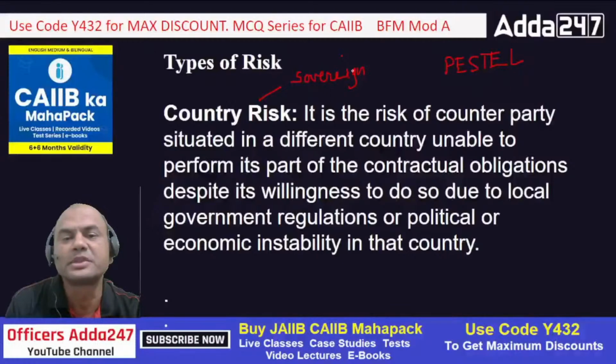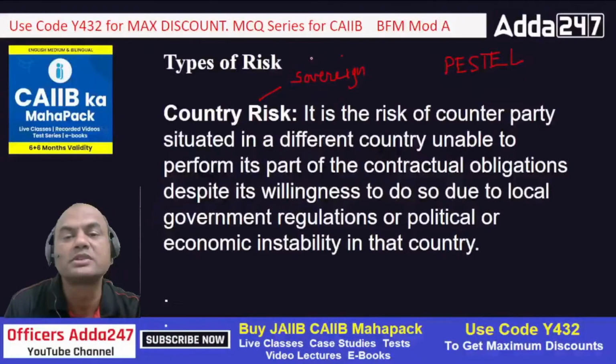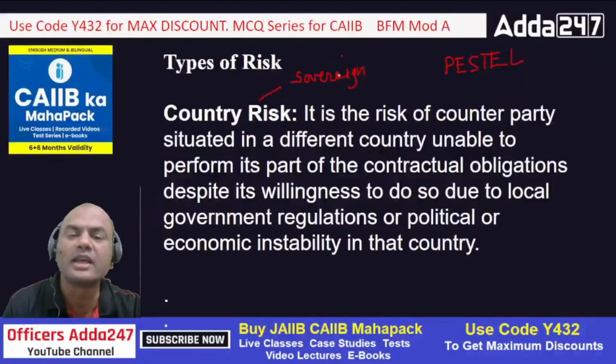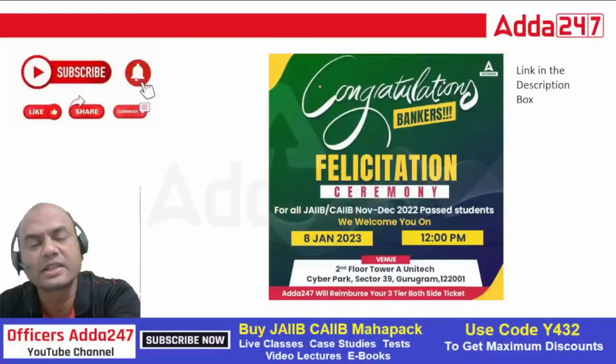Suppose tomorrow some state decides that no, we would be increasing the tax on so and so element, which is under the state schedule. Okay, so that becomes a state problem then. So that's why sovereign risk means it relates to state. Okay, so it is similar to country risk here. Sovereign risk is same as that of country risk, only it relates to states. That's the only part. Okay, so everyone got these risks.